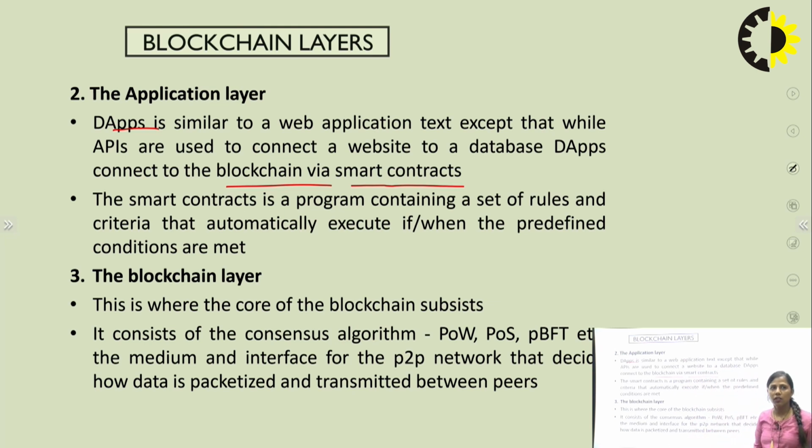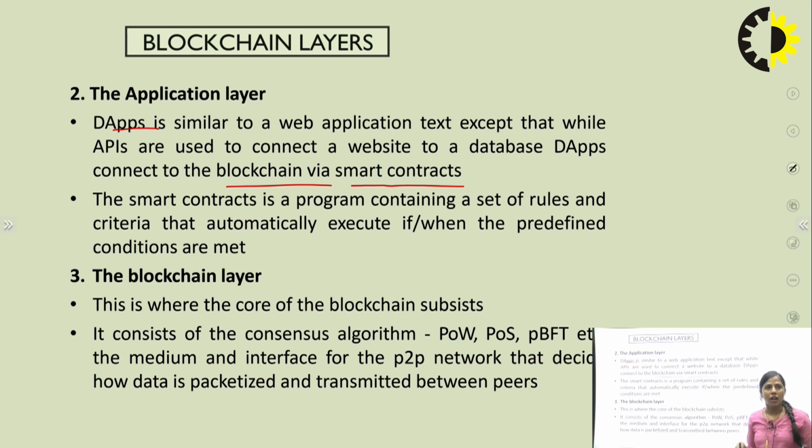What is a smart contract? A smart contract is a program that contains a set of rules and criteria in which particular predefined conditions are met. For example, if we do programming in C++, here the programming language or condition used in the blockchain is the smart contract.